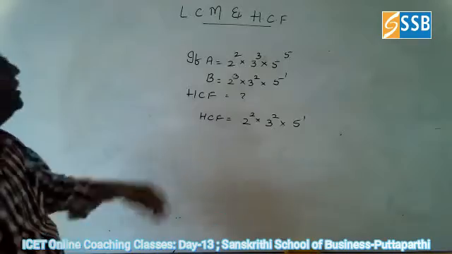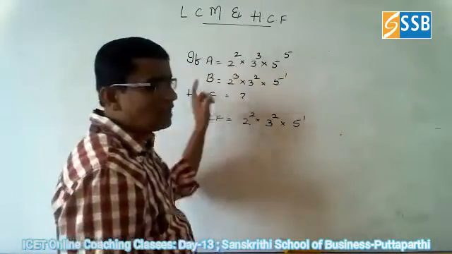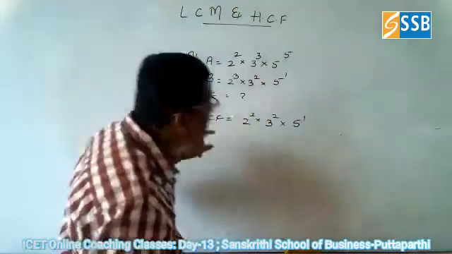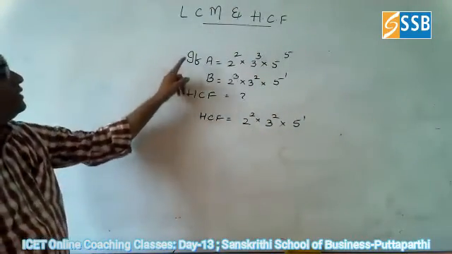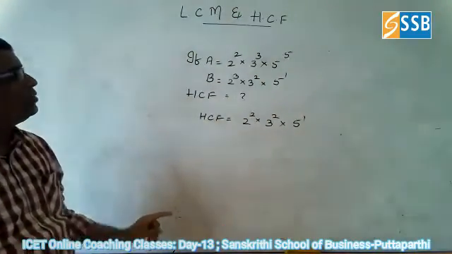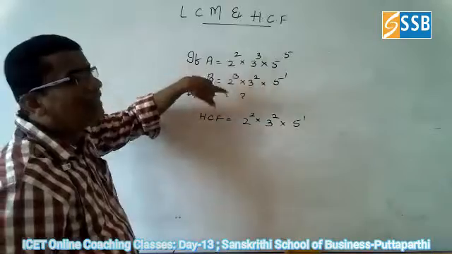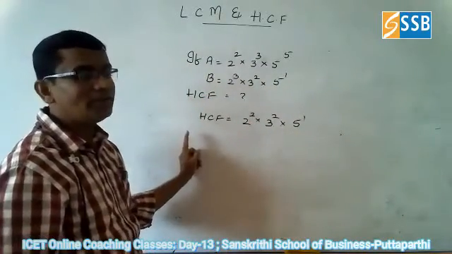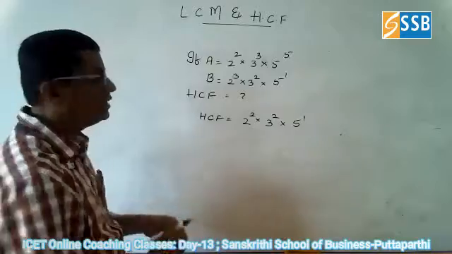So if A is given as a power and B is given as another power, what is the answer for this? The HCF of these two numbers is obtained by taking the least powers. So if the powers are given, go for taking the least powers as the highest common factor. Remember this. Don't get confused here.